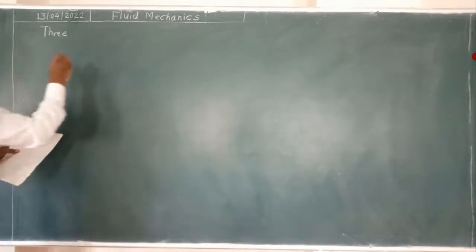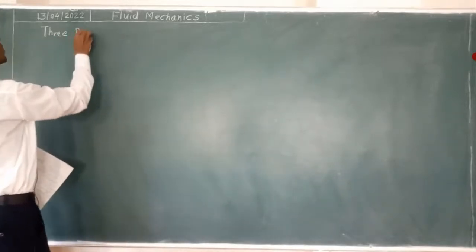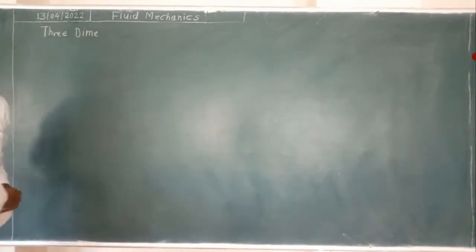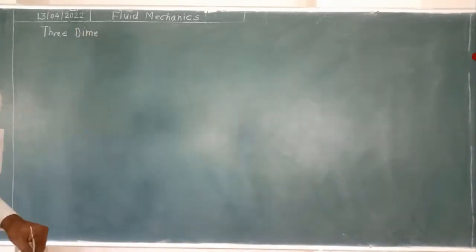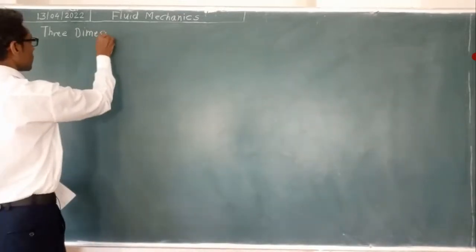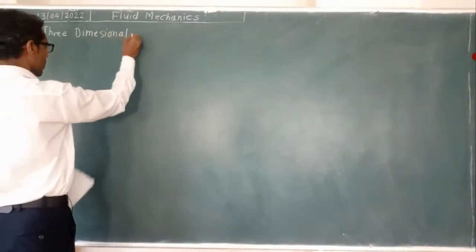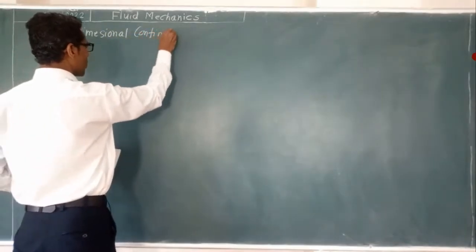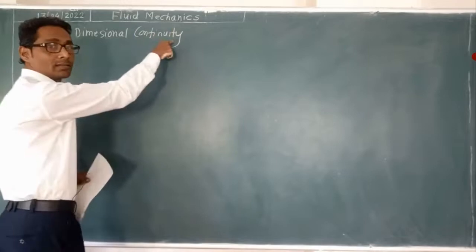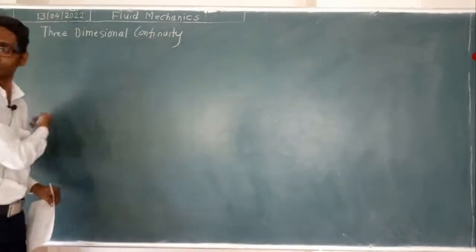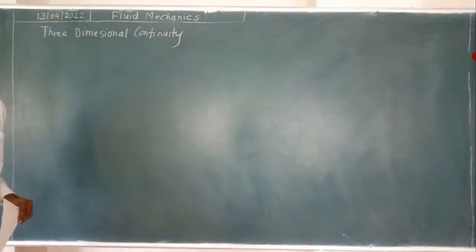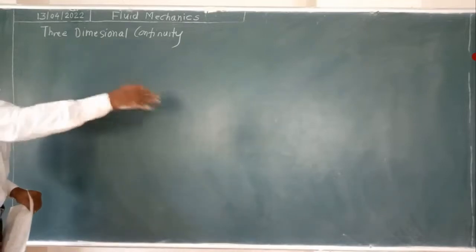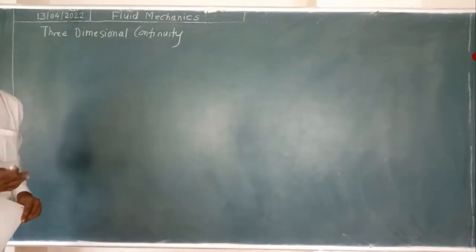Okay, so three dimensional means 3D, three-dimensional continuity equation. Continuity means what? Flow, journey, continuous. That is why continuity.